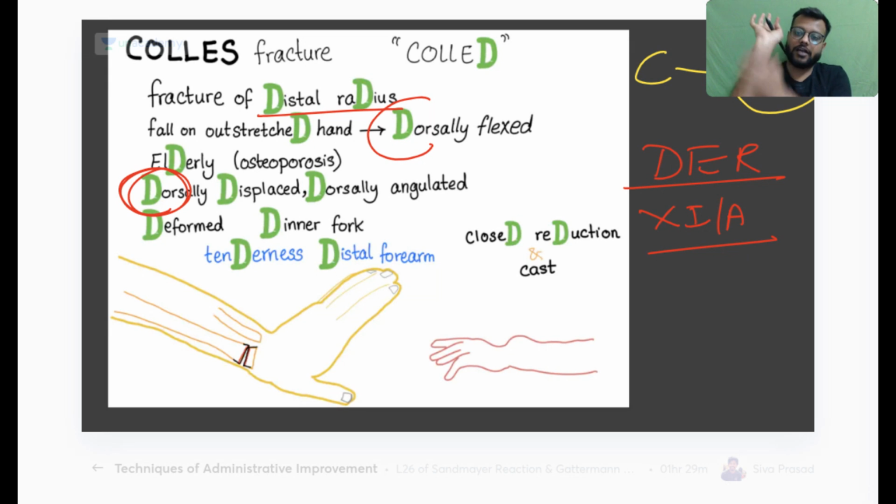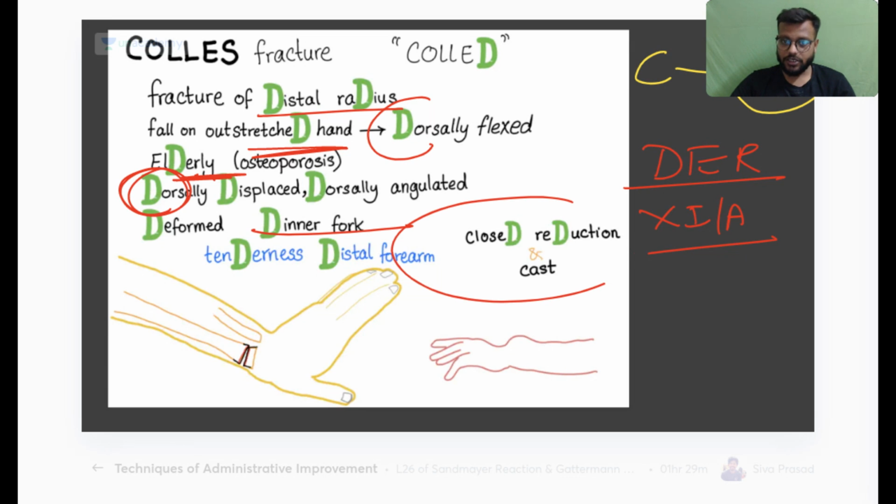This is your ventral aspect or the anterior aspect, and this is your dorsal or the posterior aspect. So if there is a tilt towards the dorsal aspect, this is called your Colles fracture: a non-intra-articular distal end radius fracture, due to a fall on the outstretched hand. In the elderly population, dinner fork deformity occurs, treated with closed reduction. We will see how the cast is applied. The Colles cast is an important cast for examination purposes.